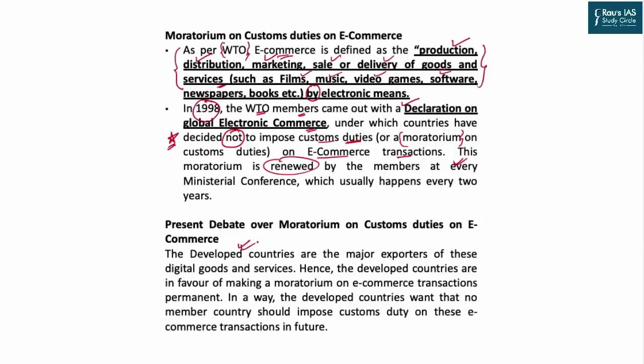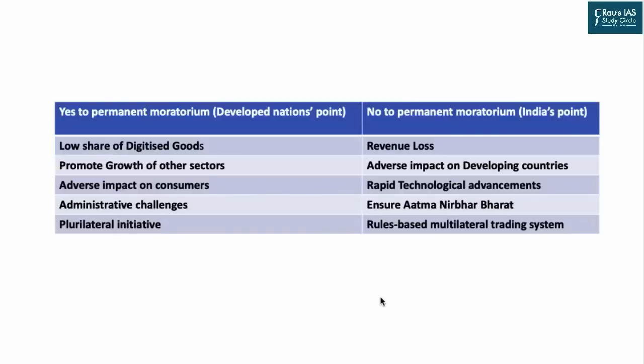As developed nations are the major exporter of these goods, they will benefit the most. On the other hand, the developing countries like India will face hurdles in promoting its own e-commerce transactions across the global platform. Now, these are the for and against arguments that yes, permanent moratorium should be provided as suggested by the developed nation. On the other hand, we have that no permanent moratorium should be provided as India has argued.